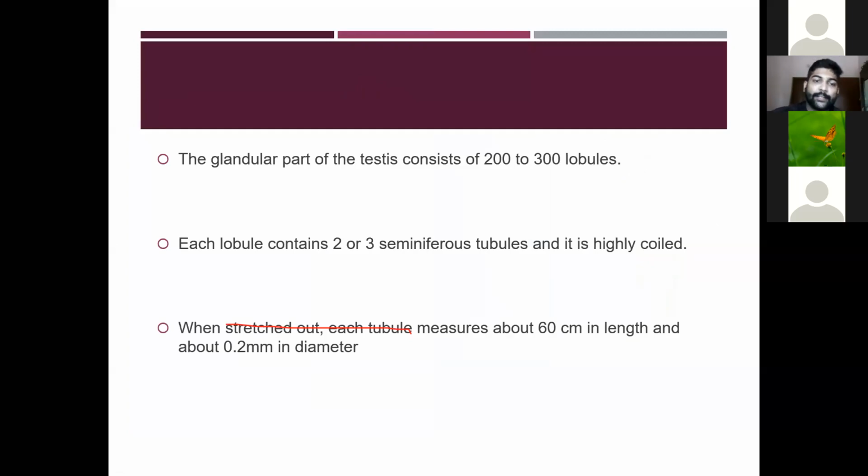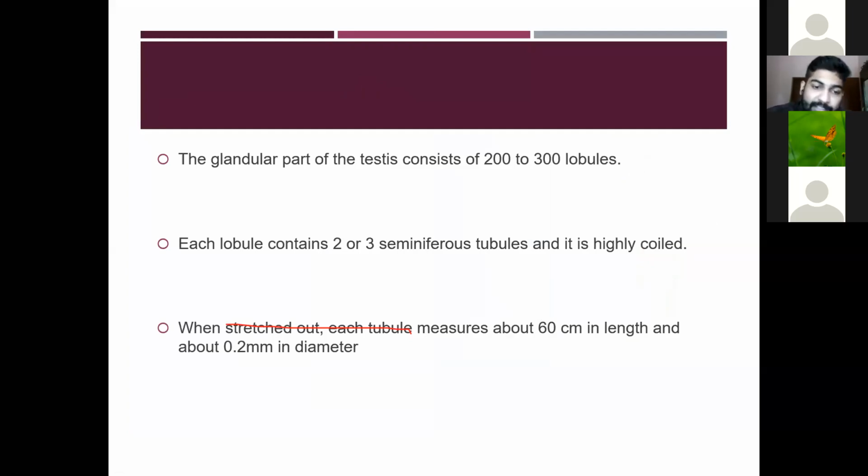The glandular part of the testis consists of 200 to 300 lobules. Each of these lobules contains 2 to 3 seminiferous tubules, which are highly coiled.